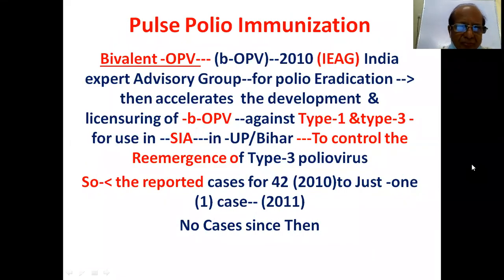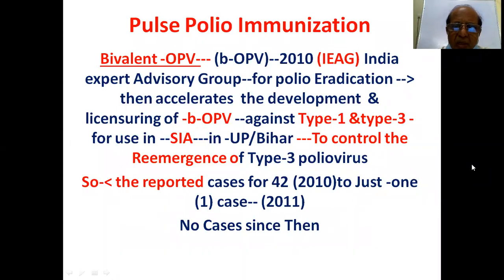Bivalent OPV. So trivalent is type 1, type 2, type 3. Bivalent is mainly type 1 and type 3. It is very essential that trivalent be converted to bivalent, because type 2 outbreaks will be there.